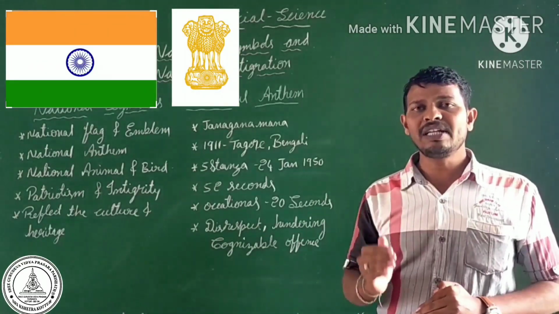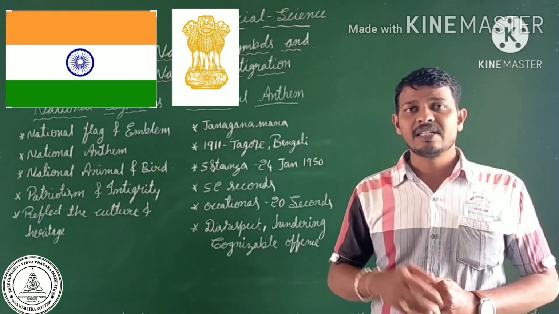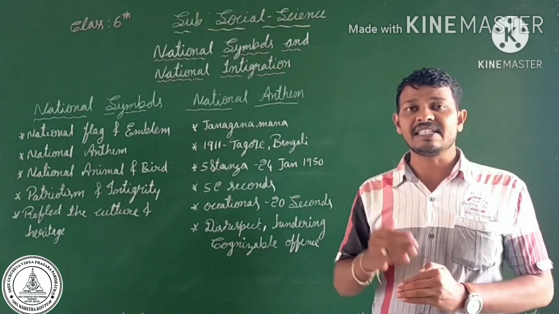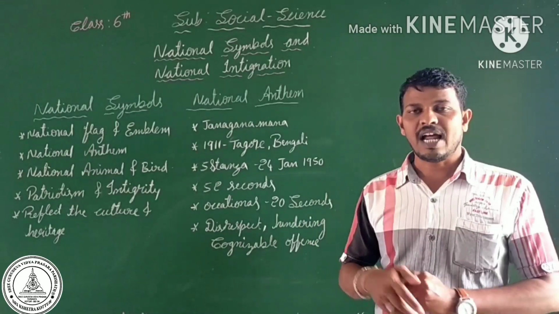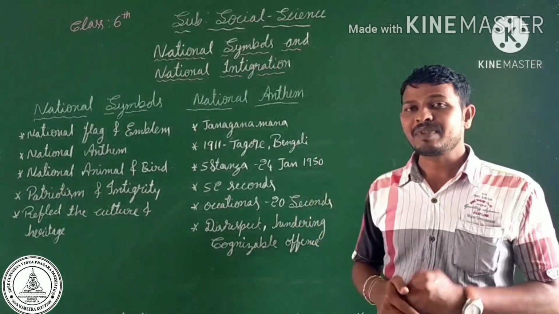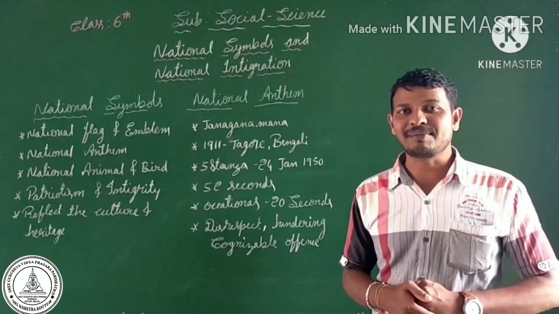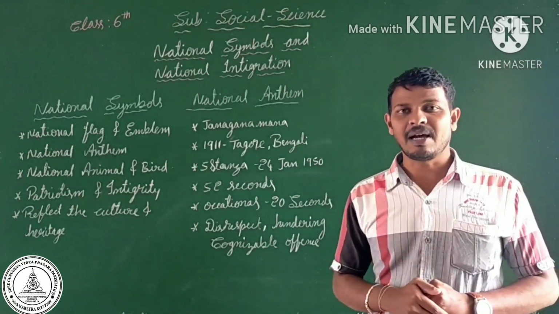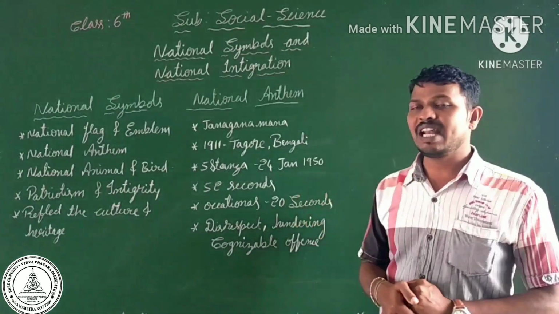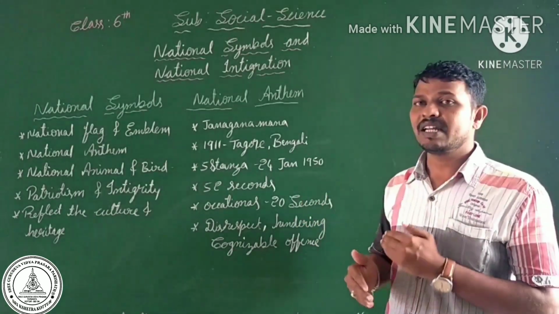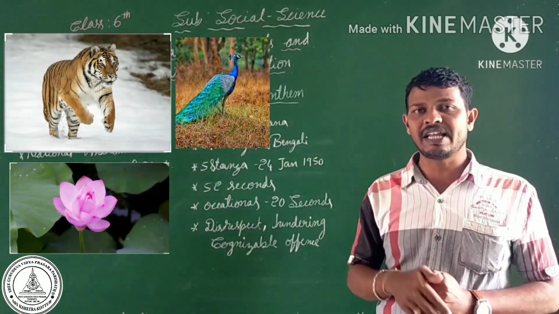Like that, not only in India but all over the world, we find many nations, and each and every nation has its own national flag and emblem. Not only the national flag and emblem, we find the national anthem also. I thought you know about the national anthem. Yes, Janaganamana. We can consider it as the national anthem. Like that, there are the national animal, national bird and national flower. These are the symbols we can find in India.